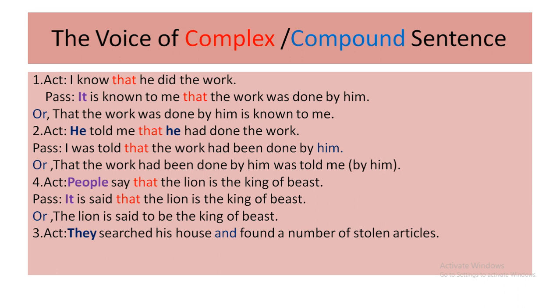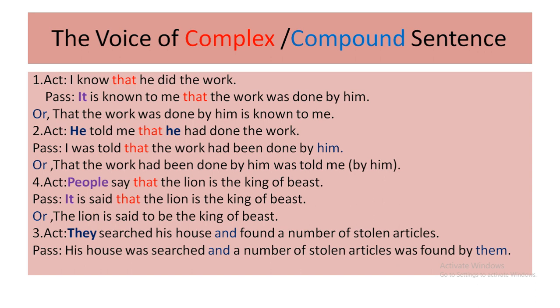They searched his house and found a number of stolen articles. Dear students, here I have marked and, and we are getting two parts also. But they is the same subject between these two parts. That's why it is mentioned only in the first part. So how can we make it passive? Your passive will be, in the same way, following the 5 steps. His house was searched. Then your conjunction and, then a number of stolen articles was found by them.